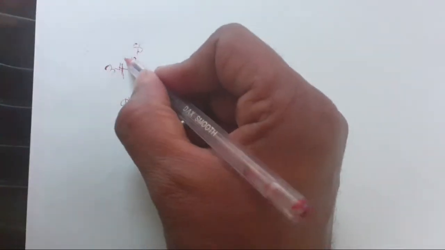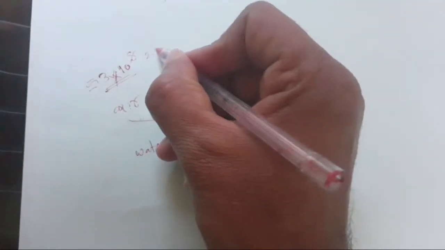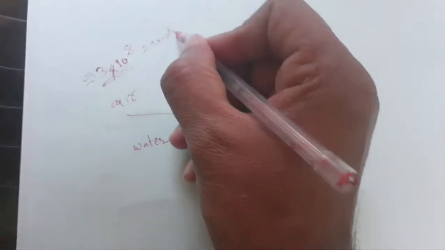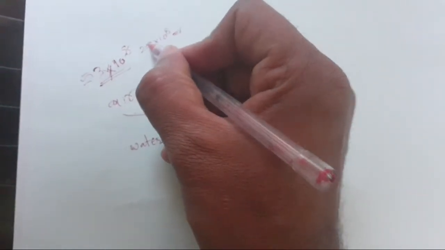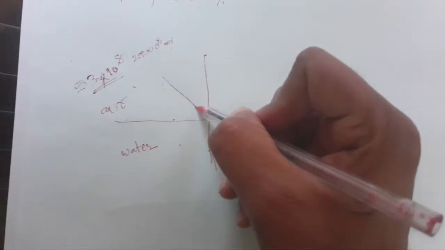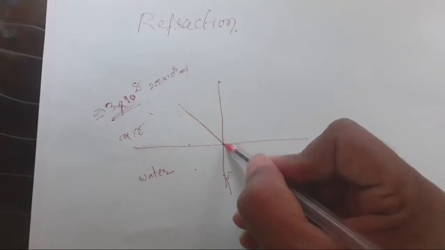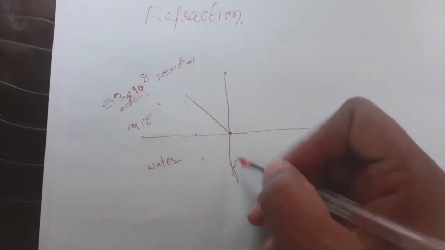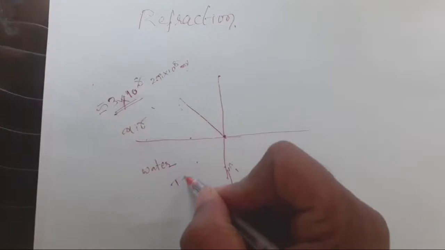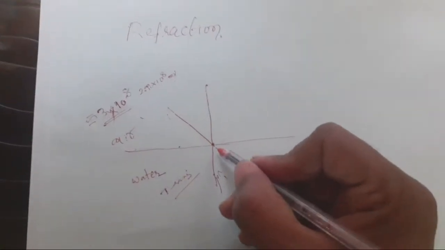Got it or not? Why, in the air is there no molecule? Actually, exactly not, it is an approximation only. It may contain 2.99 into 10 to the power of 8 meter per second, not exactly 3 into 10 to the power of 8. When the light ray enters from air, the other medium is compulsorily also a transparent medium only. Okay, clear or not, all of you?